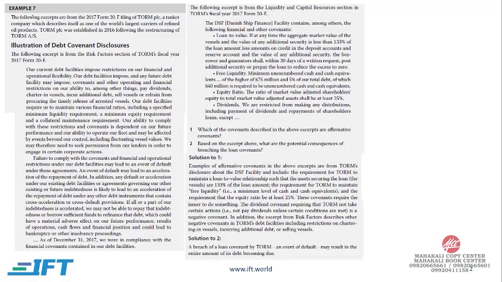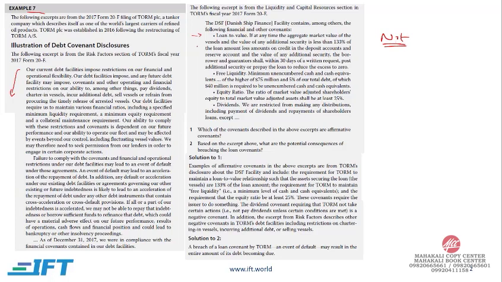So for example 7, we have this company which has taken debt, and there are certain covenants over here, and you can read this yourself. So again, there's this company who has taken debt, and these are the covenants. So they have to maintain a certain level of ratios. Again, we need to understand there are two types of covenants. One is affirmative covenant and the other one is restrictive covenant. Affirmative covenants are your positive covenants, things that you have to follow. And whenever you read the word not, this would be a restrictive covenant.